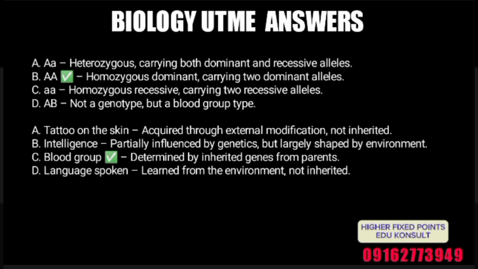We now have heterozygous, that is carrying both dominant and recessive. So this one is homozygous dominant carrying two dominant alleles. So the correct option there is AA. And for this now, the correct option is C, which is what? Blood group, determined by inherited genes from what? From parents. I told you the other time. So that is for that.